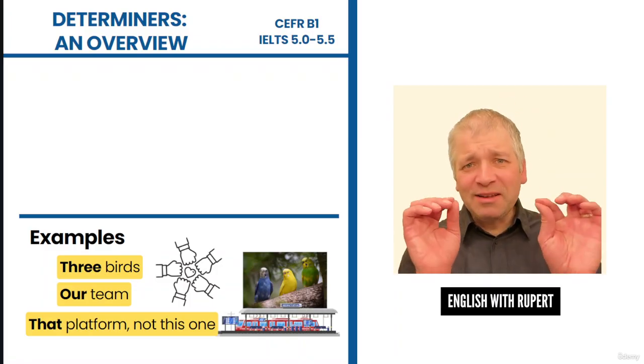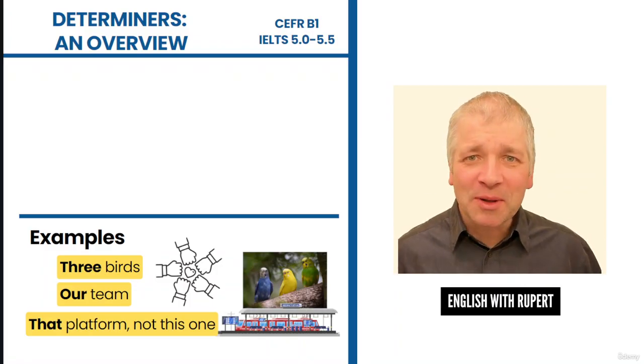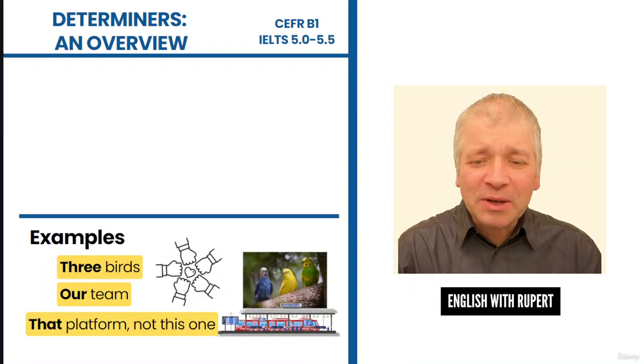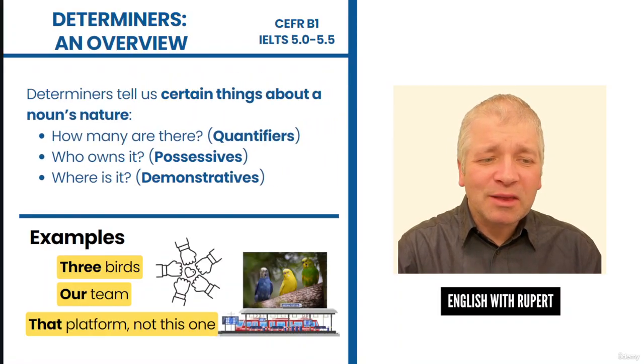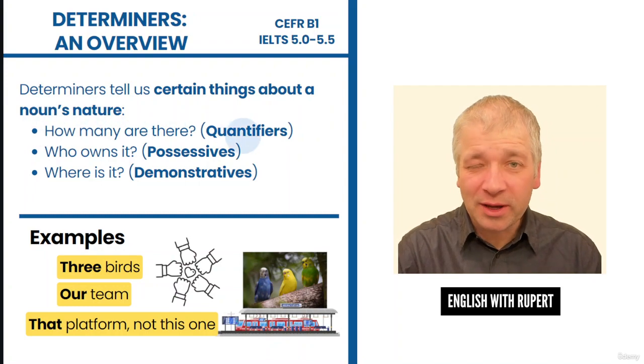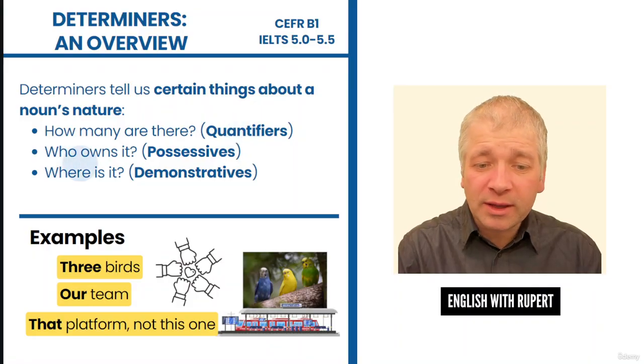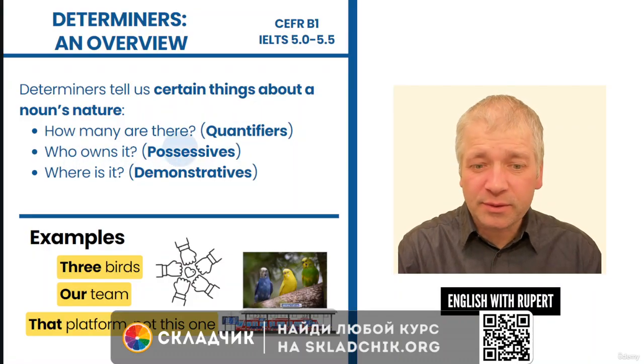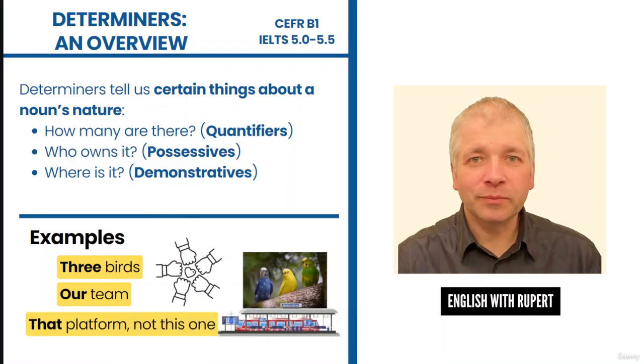These are 3 different types of determiners. Determiners tell us certain things about a noun's nature. How many are there? These are quantifiers. Who owns it? These are possessives. And where is it? These are demonstratives.